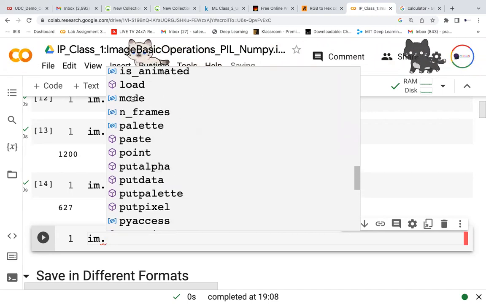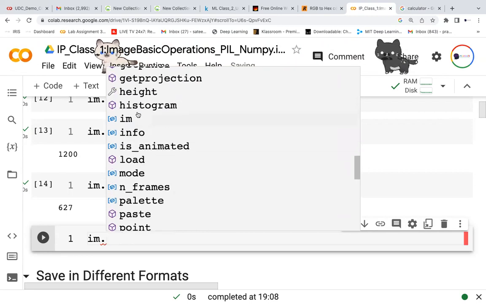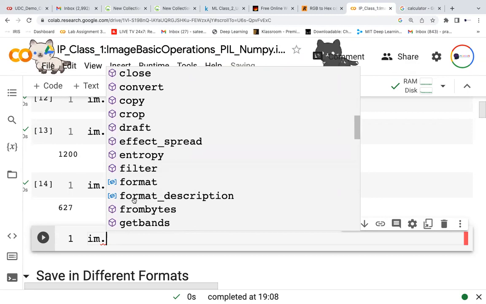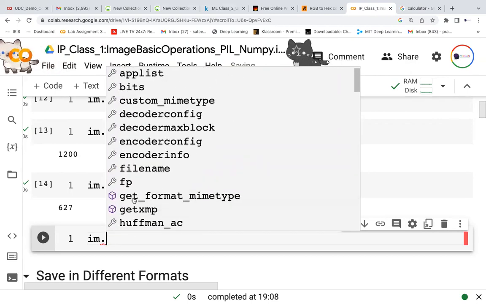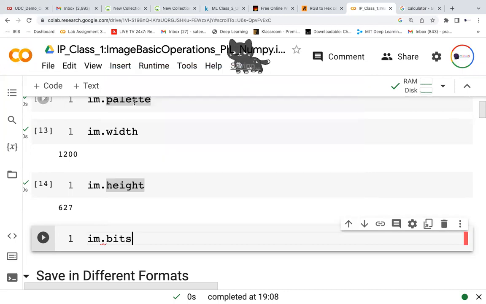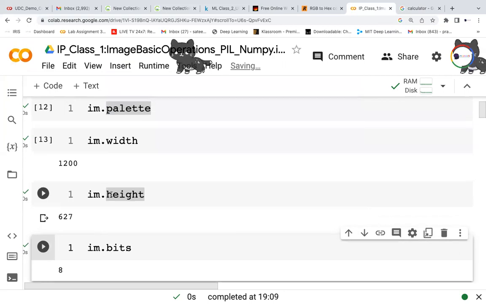So we looked into mode, we looked into number of frames, and is_animated, and these are the things like format. So these are the things we looked into. Let me see, in terms of bits, if you wanted to convert. All these things are there, but whatever I'm trying to discuss is important.